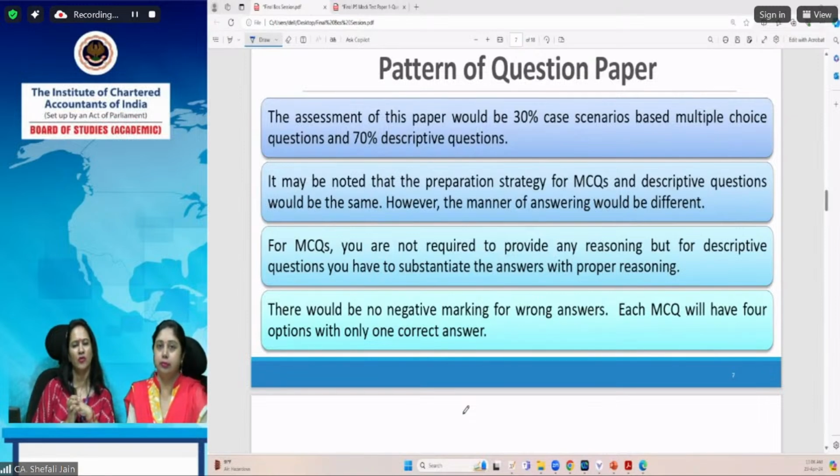There would be no negative marking for wrong answers, and each MCQ will have 4 options with only one correct answer. So, as far as MCQs are concerned, you will save your time, because no reasoning is required. You don't have to provide the working notes for the same. So you can save your time while answering the Division A multiple choice questions, and you can use that time for answering the descriptive part.